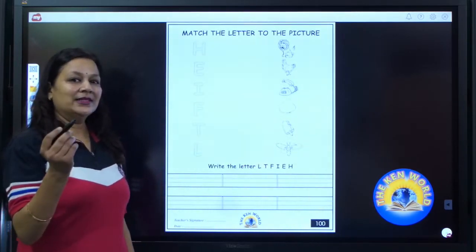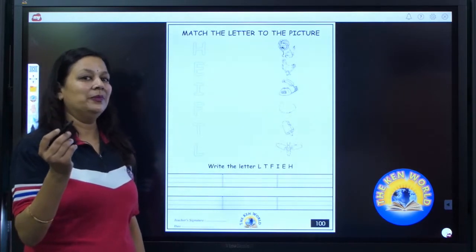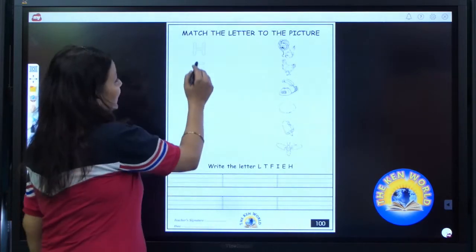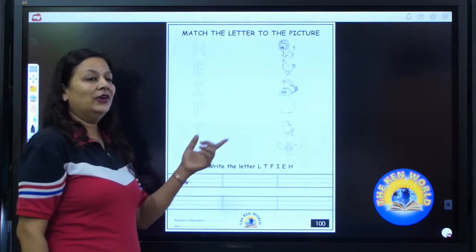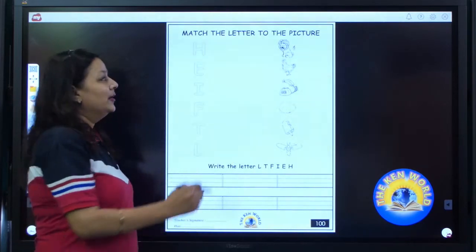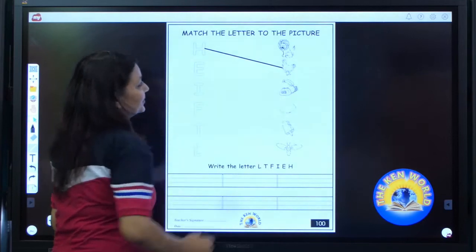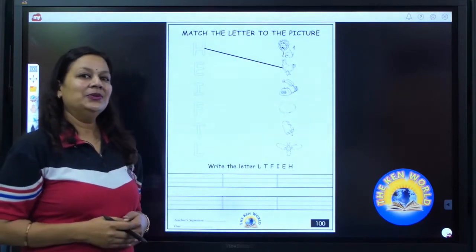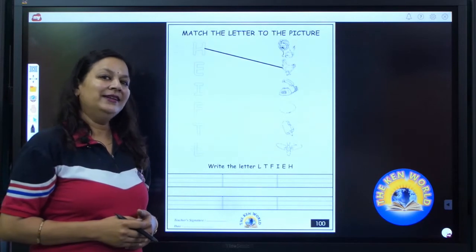Now hold your pencils like this. We are going to match the letters with the pictures. Which letter is this? H. And H for lion? No. H for hen. Match it with H. Now it's your turn to do the matching. All of you have done?